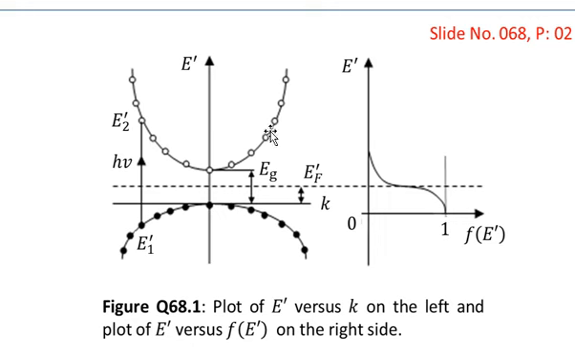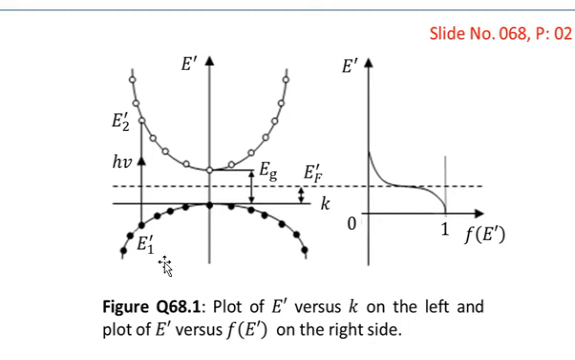And you see that we are plotting the energy E prime versus K. The K is on the horizontal axis, and this horizontal axis is at the top of the valence band, because in the previous slide, that is slide number 67, we have set up this level. So according to this level, the energy of the valence band will be negative, and the energy of the conduction band will be taken as positive.